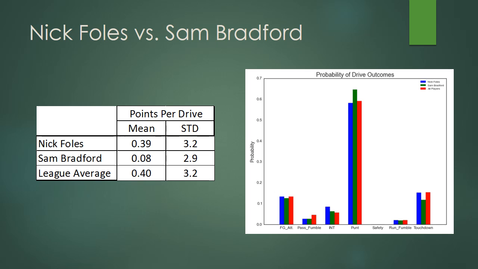Here are the results for the simulations. Nick Foles was around the league average of points per drive, whereas Sam Bradford was 0.3 points below average. The chart on the right shows the probability of drive outcomes. The decrease in points for Sam Bradford largely resulted from more punts and fewer touchdowns. With 15 drives per game, a difference of 0.3 points per drive would result in 4 to 5 fewer points scored per game.